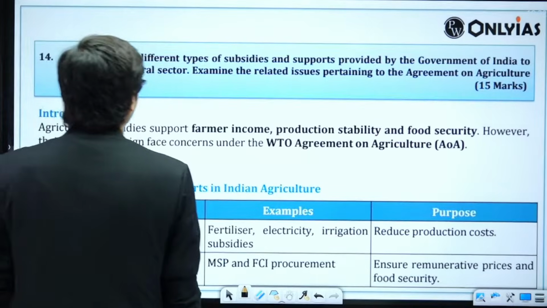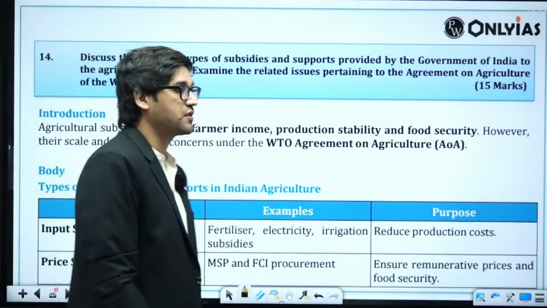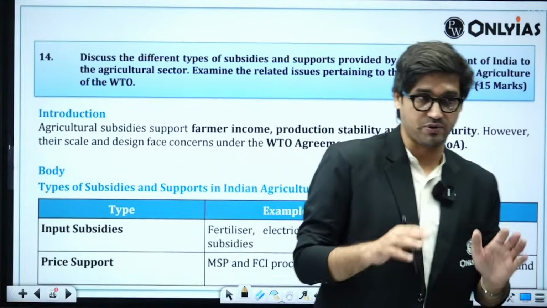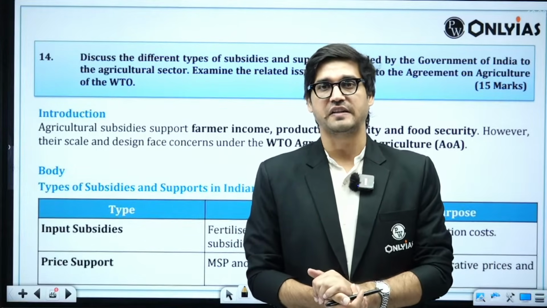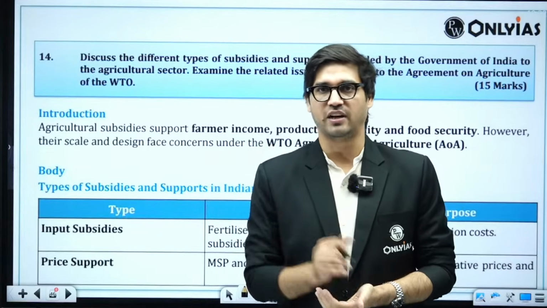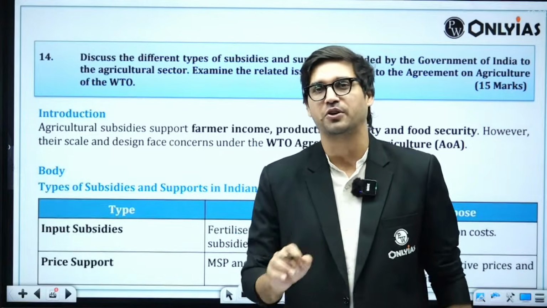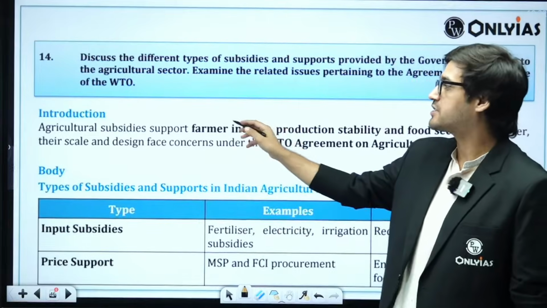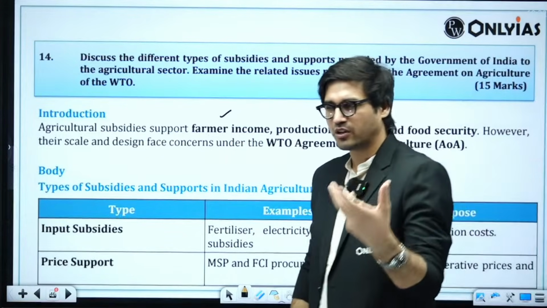Generic conclusion will do. Now we have the last question, which is the question on different types of subsidies and the issues India faces when it comes to WTO regarding these. Standard question, very, very easy question for you to answer. You can first define different types of subsidy. I would recommend you start with what is meant by a subsidy.